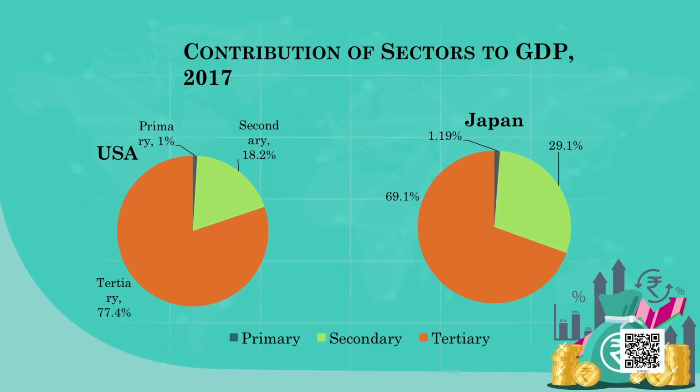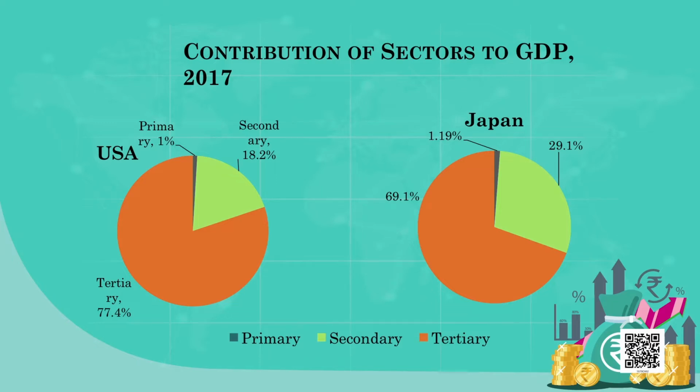I am just giving you some comparison of how other developed countries are performing in this area. Look at this chart, this pie diagram. If you look at the dark blue, how much is the primary sector in the USA? In terms of GDP in America, only 1% is coming from agriculture. And if you look at the secondary sector, almost 18% is coming from it. And the remaining 77% is coming from the tertiary sector. So the tertiary sector is the major contributor, and agriculture constitutes only 1%.